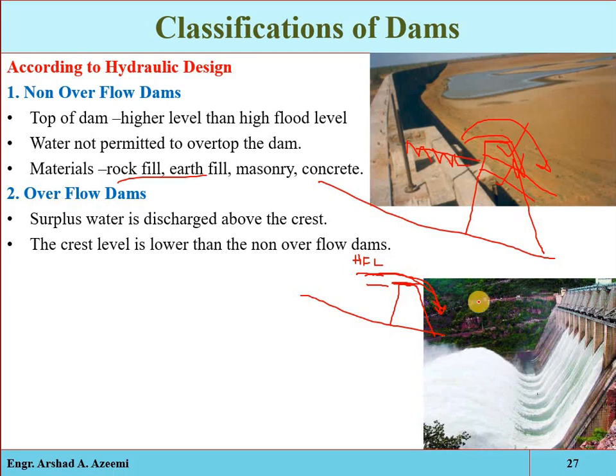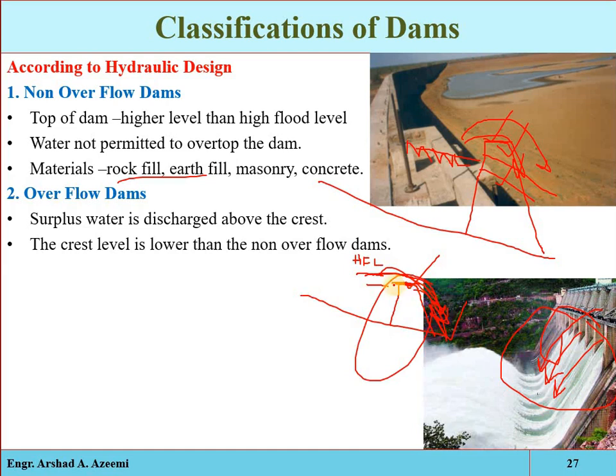As compared to the non-overflow dam, the elevation of the crest of the overflow dam is less than the elevation of the crest of the non-overflow dam. Since the water slides over its downstream face, it should be made of a material which is not easily erodible, for example, concrete or masonry. An overflow dam is commonly known as a spillway dam, because spillways are provided in this dam, but the water is overflowing on the structure. Some well-defined shape will be provided, but the water is overflowing on it.